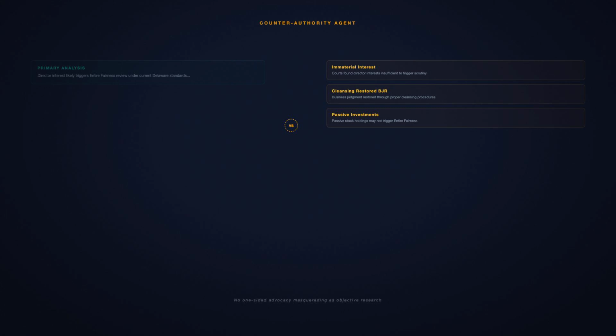The AI counter-authority agent actively searches for authority that cuts against the preliminary analysis. Cases where courts found director interests immaterial. Cases where business judgment was restored through proper cleansing procedures. Every research memorandum includes contrary authority. No one-sided advocacy masquerading as objective research.